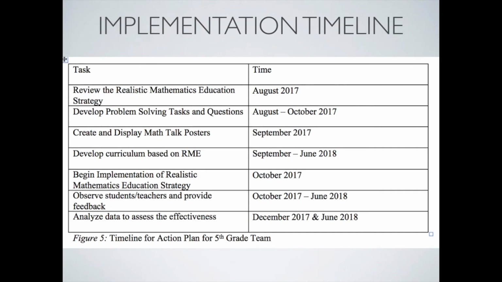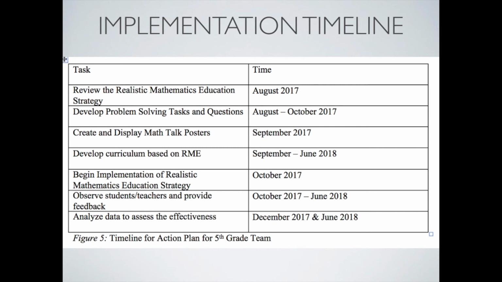To help the students who need to understand mathematical concepts, an action plan was created for the 5th grade team. First, the team must learn and review the different principles that make up the RME. The 5th grade team must understand the importance and the use of RME and each principle stated. Once teachers understand the RME, as a team, we must create problem-solving tasks and questions that will help implement problem-solving and understanding of mathematical concepts.